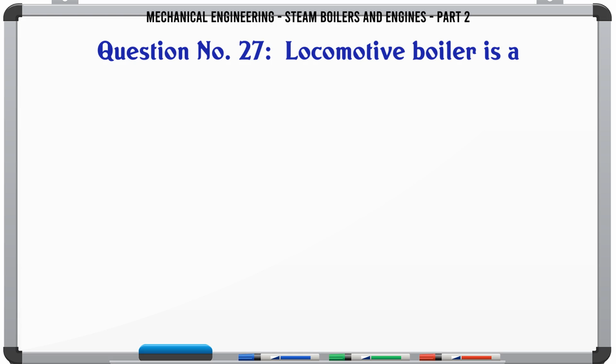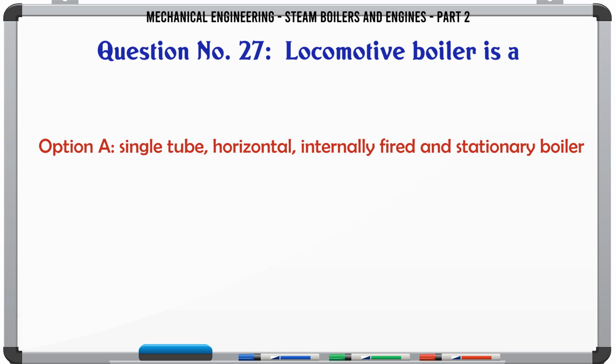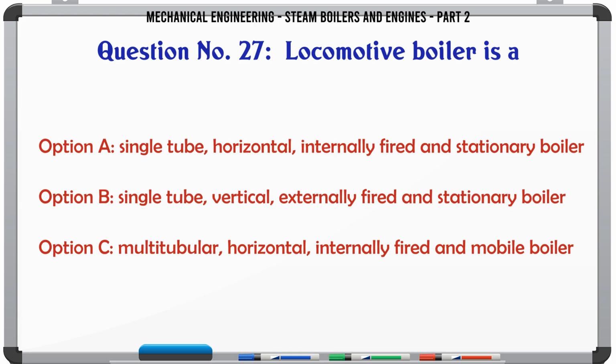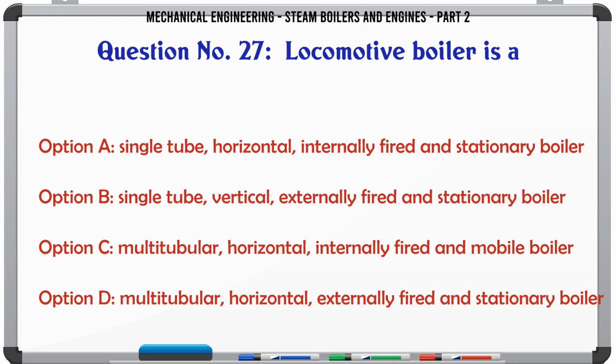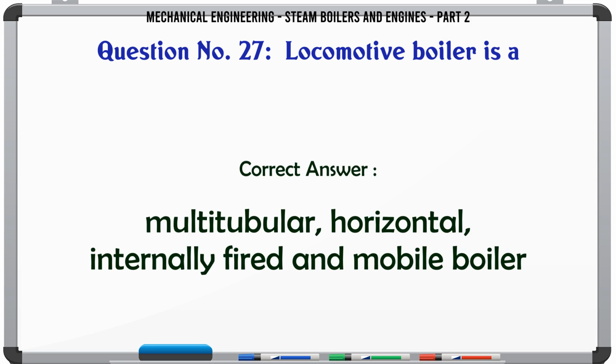Locomotive boiler is a single tube horizontal internally fired and stationary boiler, B. Single tube vertical externally fired and stationary boiler, C. Multitubular horizontal internally fired and mobile boiler, D. Multitubular horizontal externally fired and stationary boiler. The correct answer is multitubular horizontal internally fired and mobile boiler.